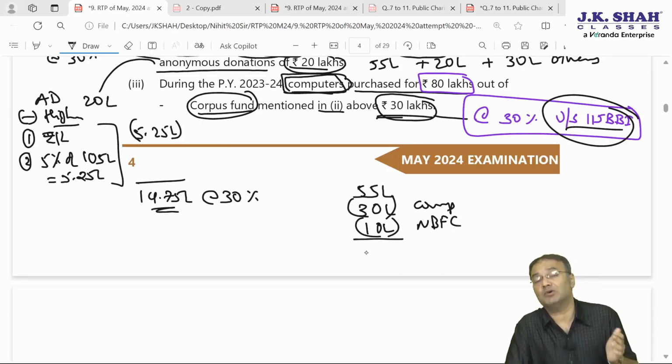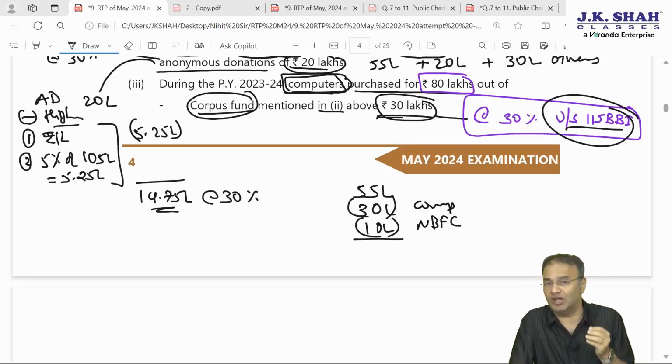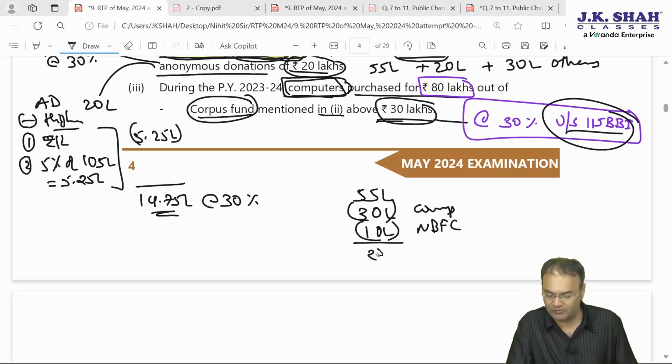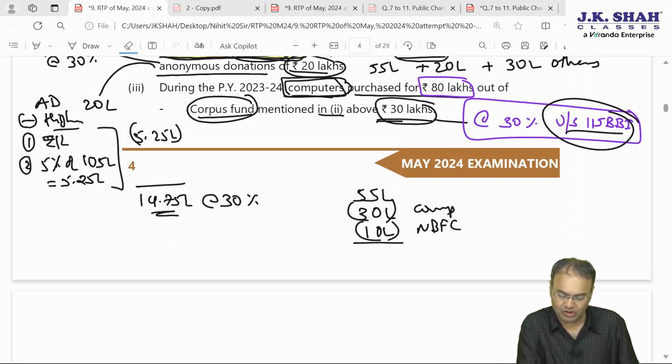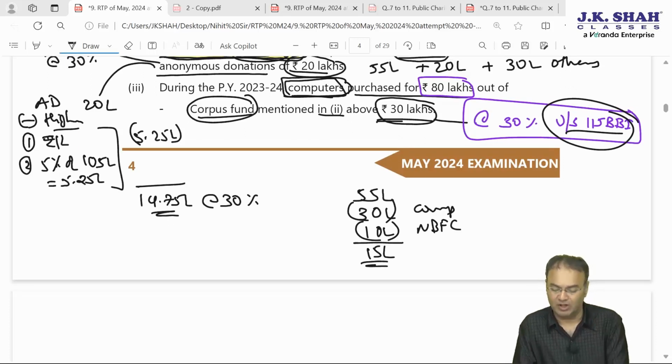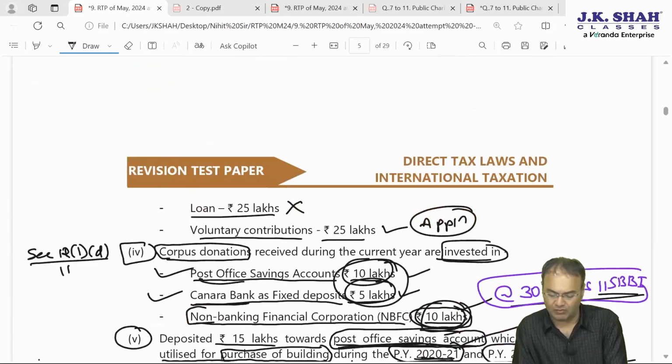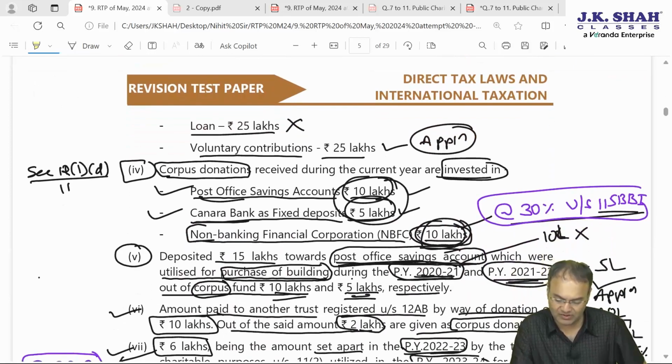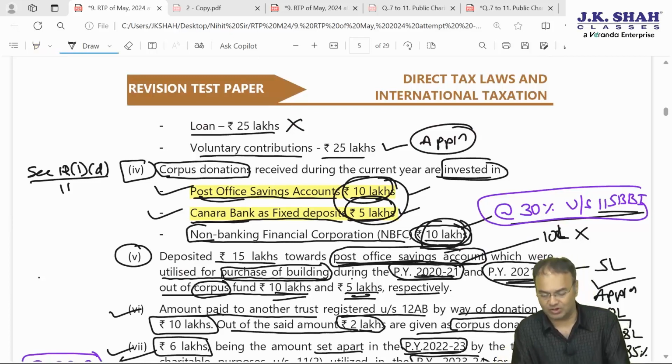So the question is, how much will not be included in total income? That means how much will be exempt? So the answer 25 lakhs? No, 15 lakhs will be exempt. 40 is gone. 15 lakh of the corpus will not be considered as income. Which 15 lakh? This 15 lakh: whatever is invested in the post office savings account, 10, and whatever is invested in scheduled bank FD. 15 lakh will be eligible for exemption.